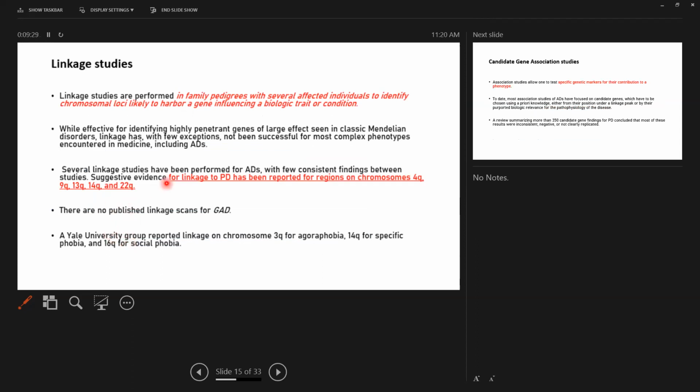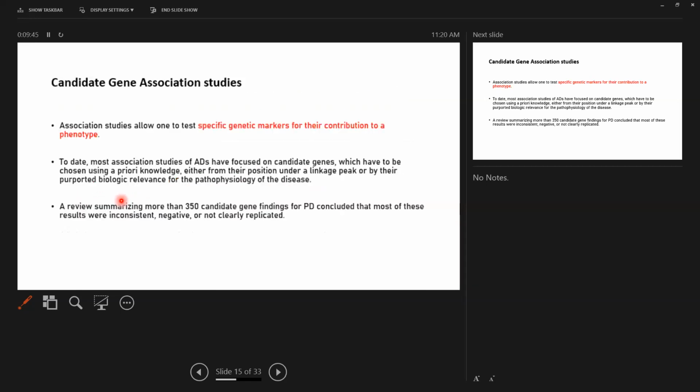Now, several linkage studies have been performed for anxiety disorders with few consistent findings, and suggestive evidence for linkage to panic disorder has been reported for regions on chromosomes 4q, 19q, 13q, 14q, and 22q. There are no published linkage scans for generalized anxiety disorder.